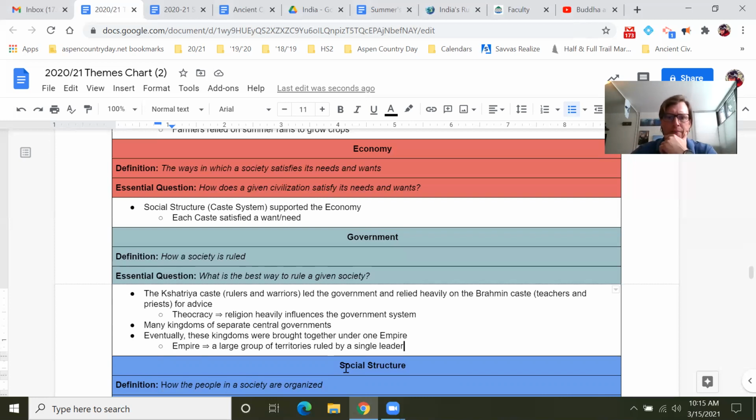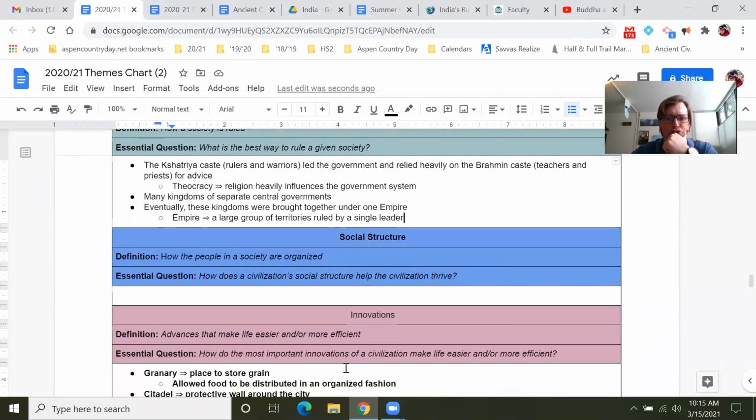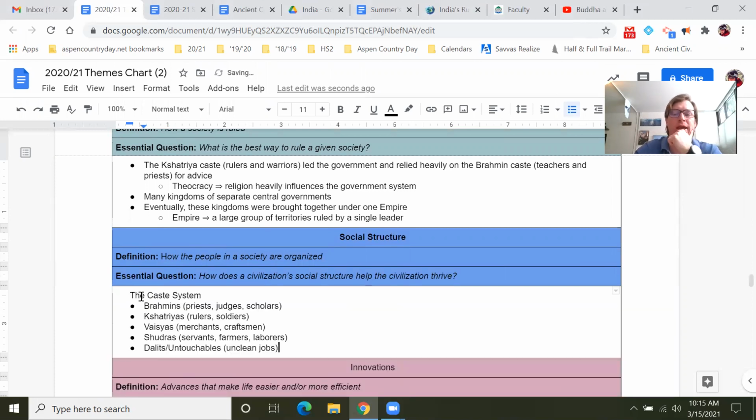Cool. We got economy and government, and we're going to move on to social structure. We know that the social structure was the caste system. And I have copied and pasted this from prior notes. So I'm just going to enter that in, and I want you guys to copy this down and make sure we've got the main ideas of the caste system with the Brahmins, the Kshatriyas, the Vaisyas, the Sudras, and the Dalits, and what job they had within the caste system.